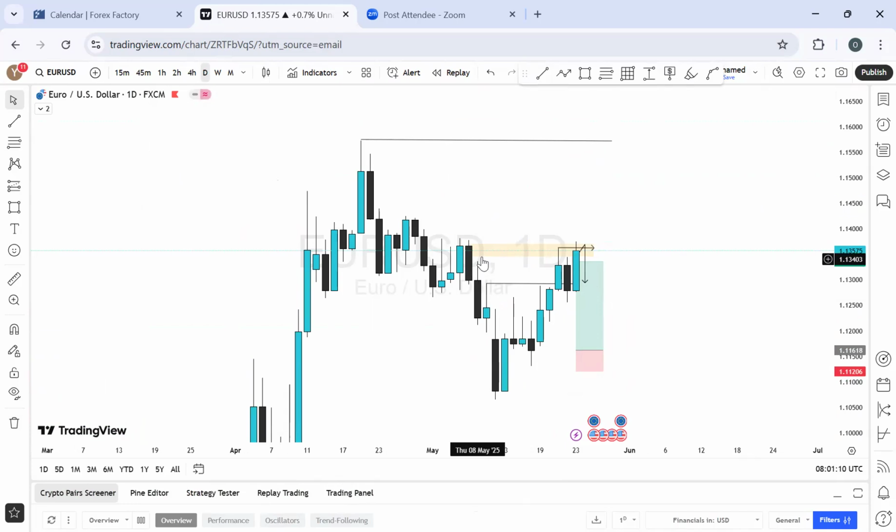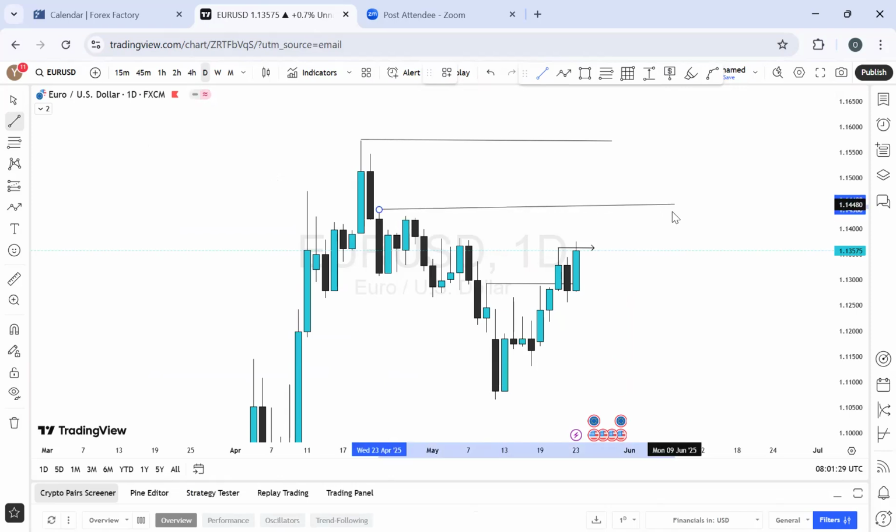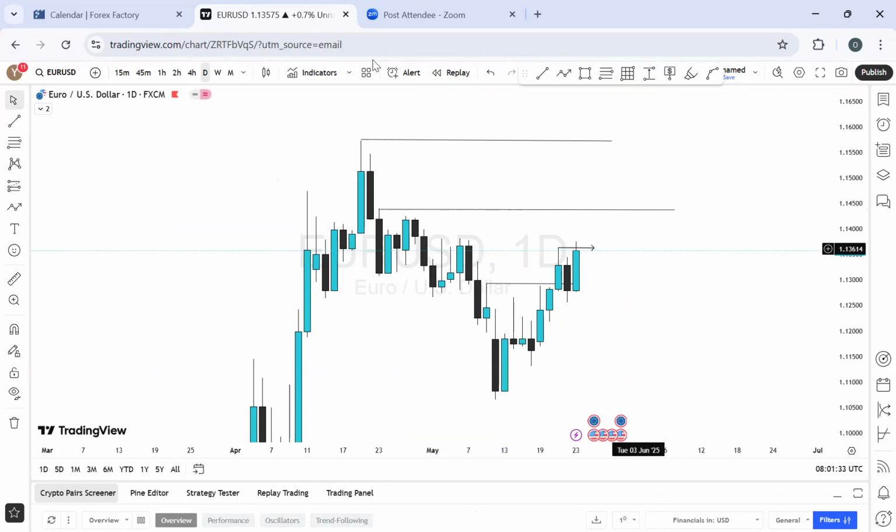Though the price was on the price level where I was expecting a reaction, what happened eventually didn't close as I was anticipating. So as it is, the level I marked before still remains the same, which is here. And like I said, I'll be waiting for the market to break this high before I have further things to analyze on this trade. So basically on the daily time frame, this still remains bullish, which is about 82 pips. 82 pips, which is not bad.